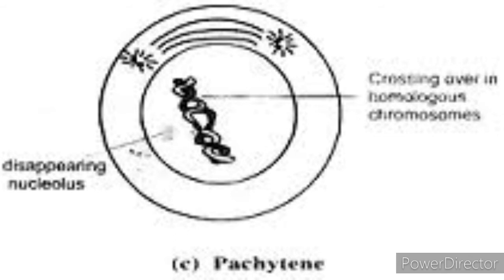The twisting of homologous chromosomes compacts, resulting in breakage and rejoining of the chromatids. During this process, crossing over, that is exchange of genetic material between non-sister chromatids of homologous chromosomes, takes place.